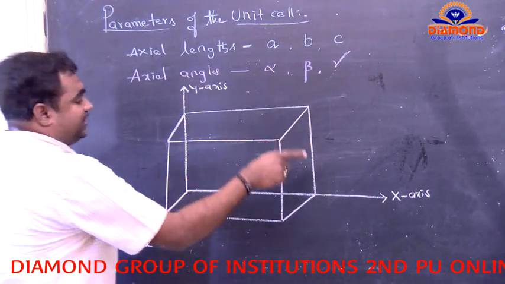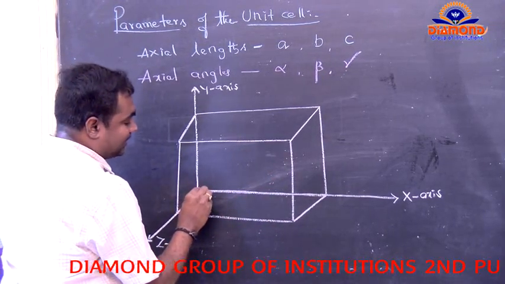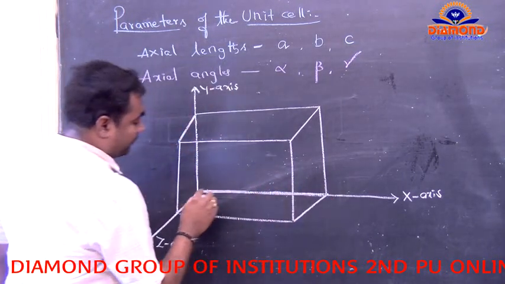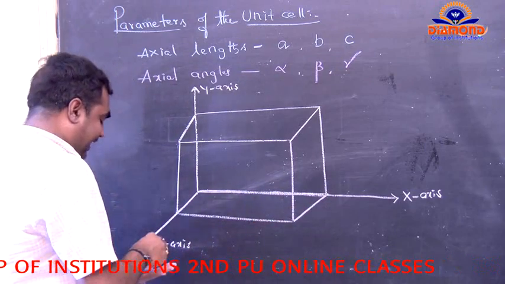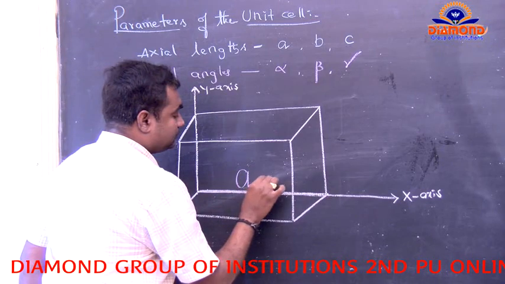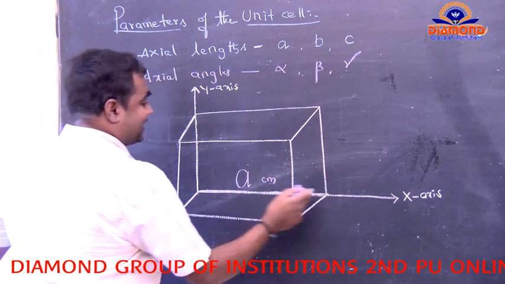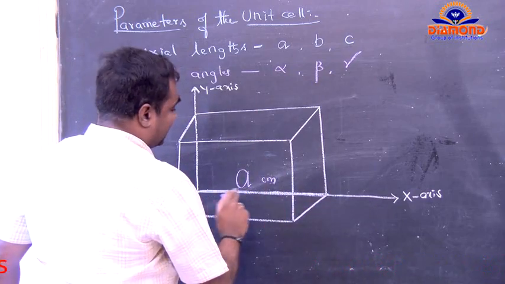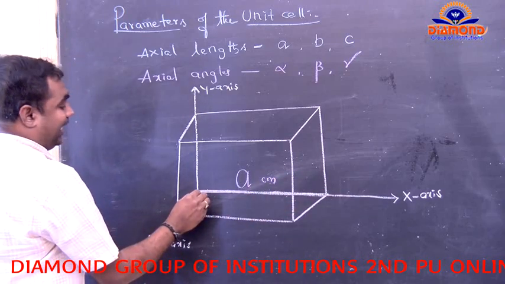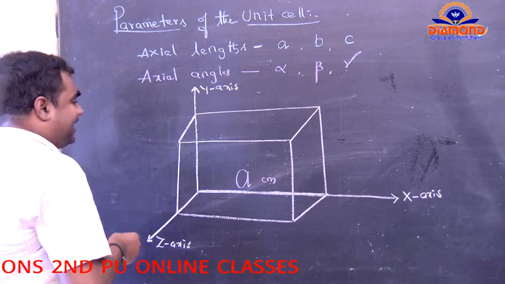Now for this unit cell, what is the length? Here is the length of the unit cell. From here to here we have small a centimeter. So the length along the x-axis for this unit cell is small a centimeter. Along the y-axis, we have the length small b centimeter.